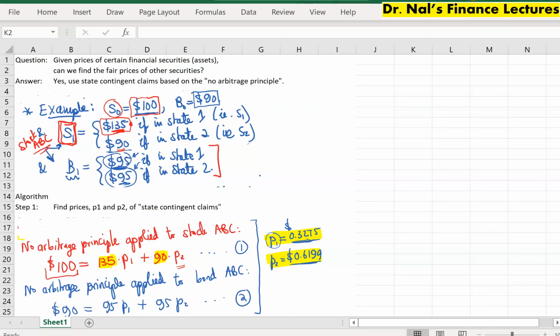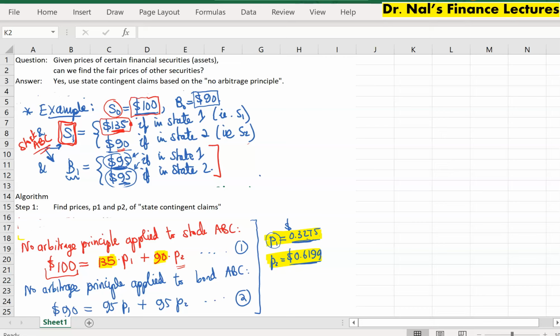Hello everybody. In the previous video we started with the simplest two states model to derive pricing of financial securities, assets as we call them, and we made use of linear algebra. It was a really gentle way to use linear algebra in solving this problem. And I'm going to go ahead and now use Microsoft Excel as usual to get the same result, basically.